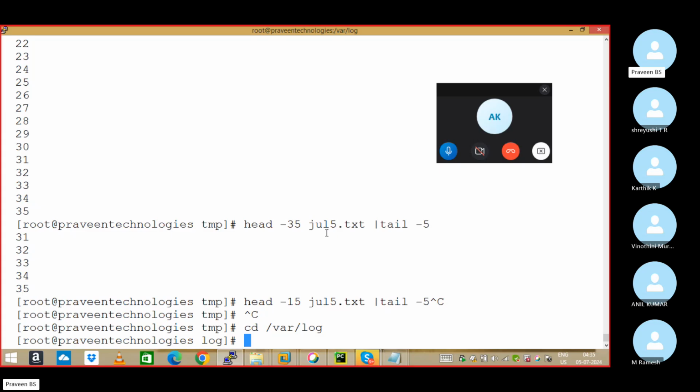cd /var/log. First you should practice, sir. If you are not practicing, it is not going to work. If you're not putting your time into Linux, you will not be able to get it. It's not like college where you can come and go. We require a minimum of 1.5 hours of time investment. Once you're good in Linux, only then can you learn AWS. If you're not opening a laptop and not practicing at home, no chance. I'm clearly telling you. Done, sir? You're struggling to execute basic commands, and that will not be helpful.